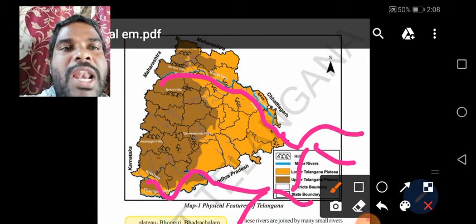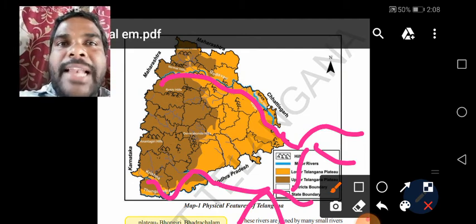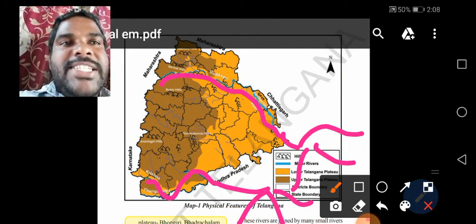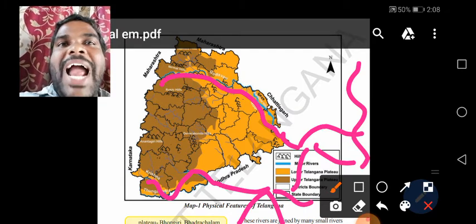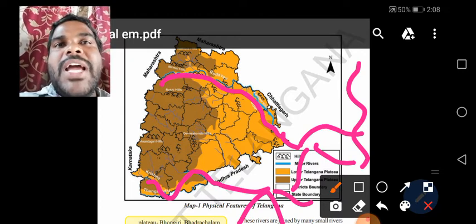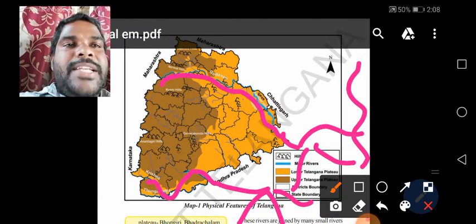And large deltas are formed in the eastern coastal plains. Yes or no? In the eastern coastal plains, the Godavari and Krishna rivers form large deltas. Understand children? Yes.